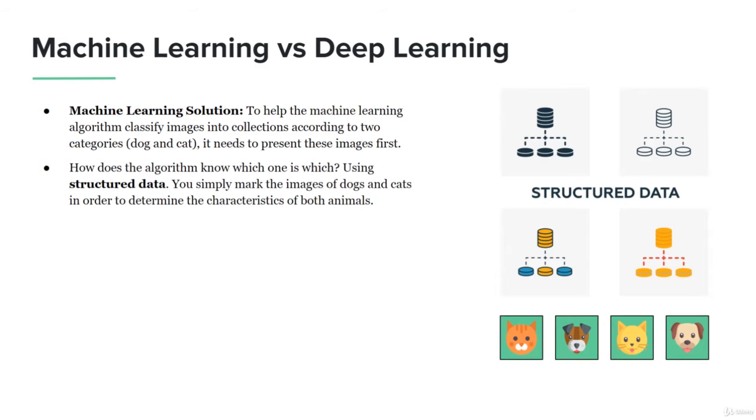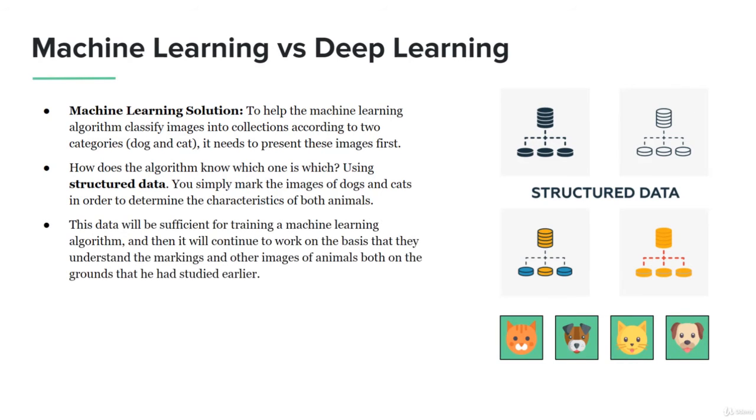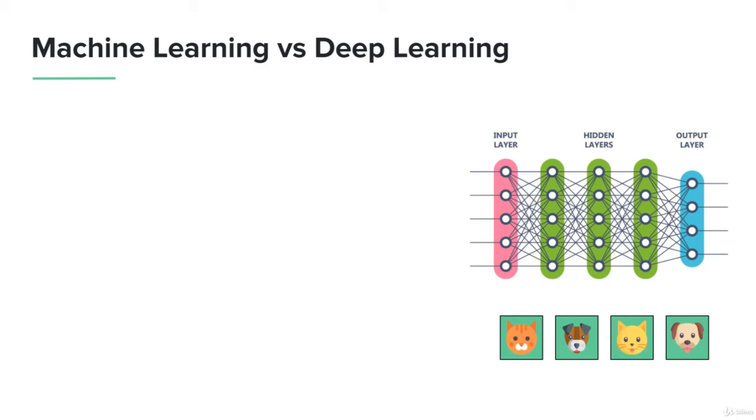Essentially, the algorithm knows which one is which using structured data. You simply mark the images of the dogs and the cats in order to determine the characteristics of both animals. That's the machine learning aspect. This data will be sufficient for training the machine learning algorithm, and then it will be able to continue to work on the basis of what it understands. It understands the markings in the other images of other animals based on the data that has been submitted.